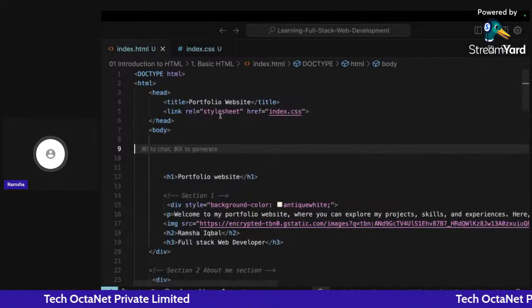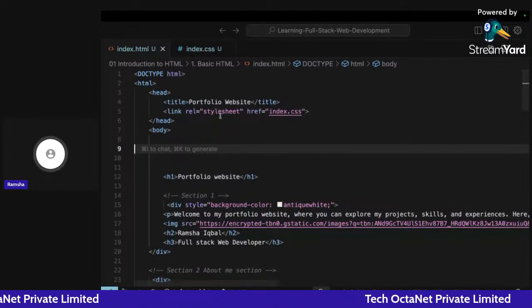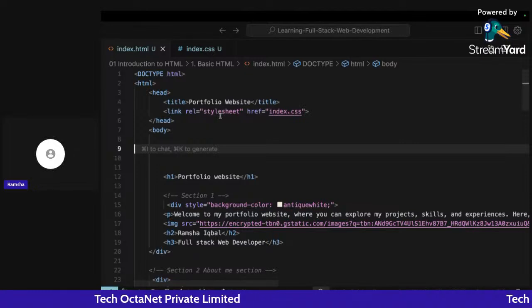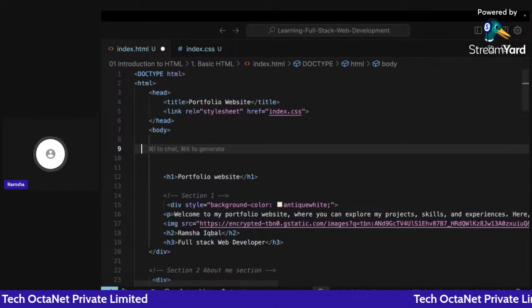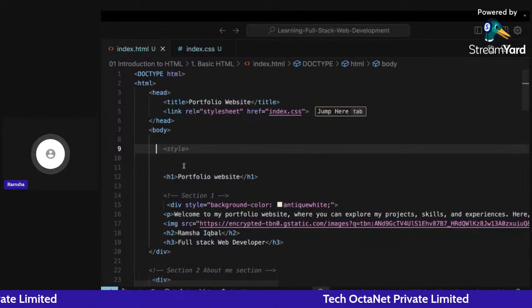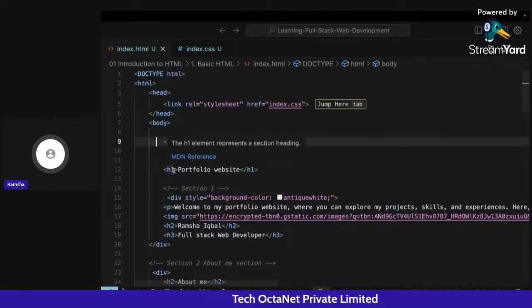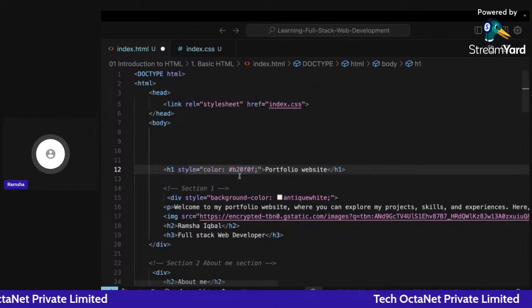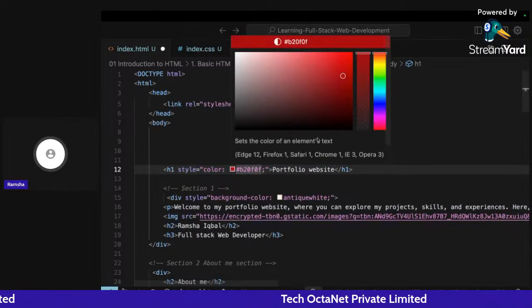Now, one more important thing which comes here is the specificity or the priority order of how all of these things will be incorporated. What I am trying to say is, what if I write the same CSS style in all three methods? For example, you have this particular h1 and I write here style and I change it to some color. Let me just change it to blue, for example.